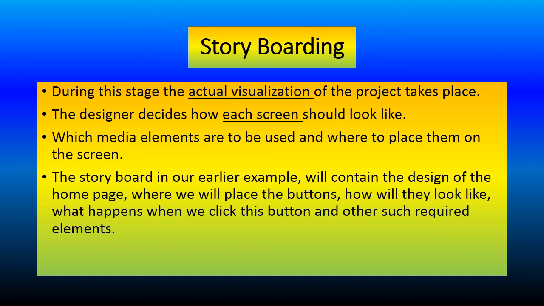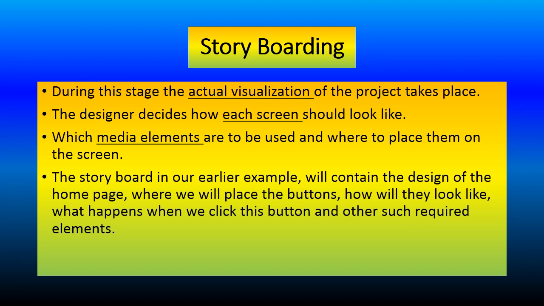Storyboarding. This is the third stage. During this stage, the actual visualization of the project takes place. The designer decides how each screen will look, what will be the color scheme, which media elements are to be used, and where these media elements are to be placed on the screen.